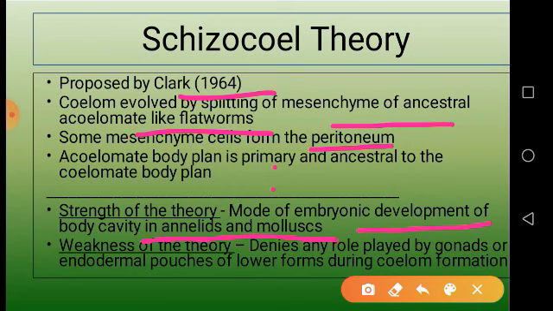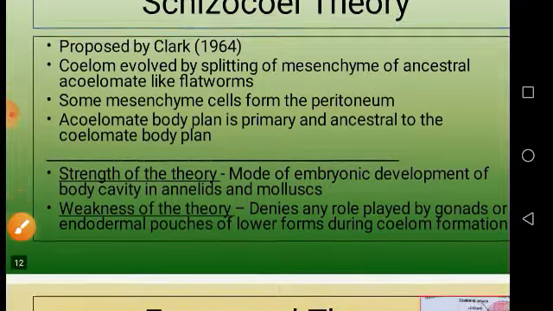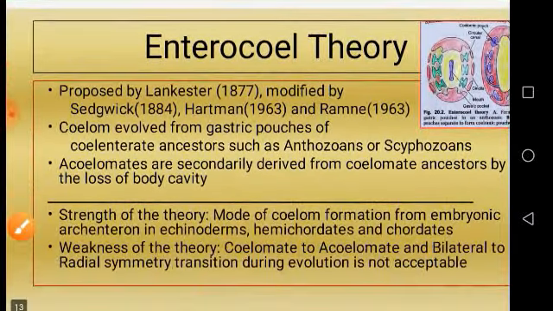in annelids and mollusks. But what about the remaining organisms? This theory denies any role played by gonads or endodermal pouches of lower forms during coelom formation. So that's why this schizocele theory, though it has some strength, is not accepted by all the scientific community. Let us have a look at the next theory, enterocoel theory.